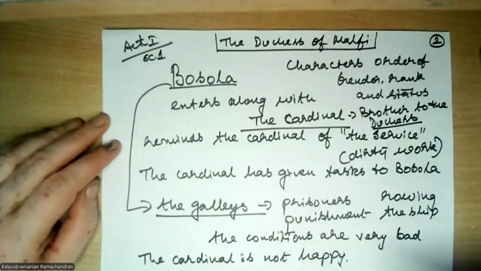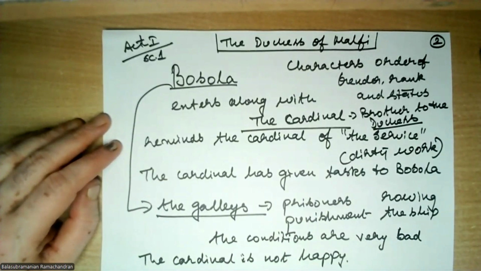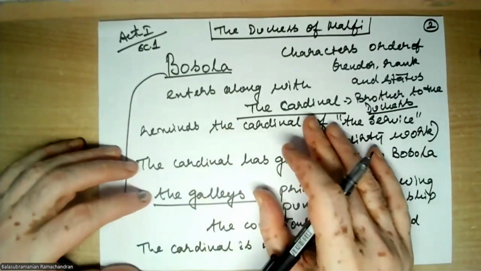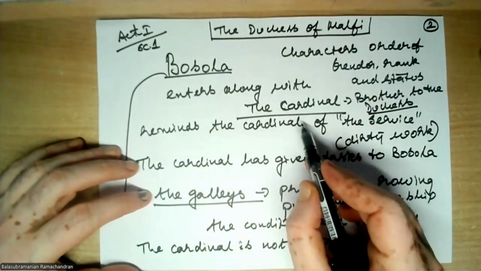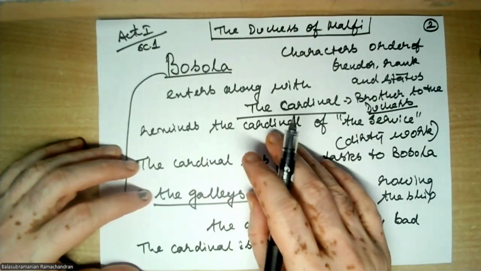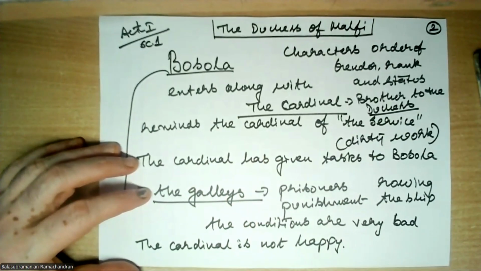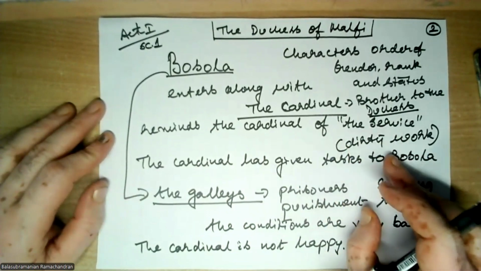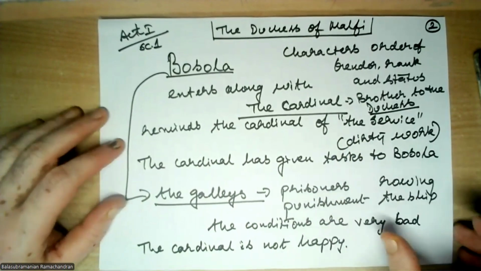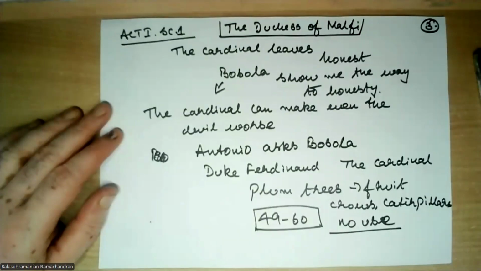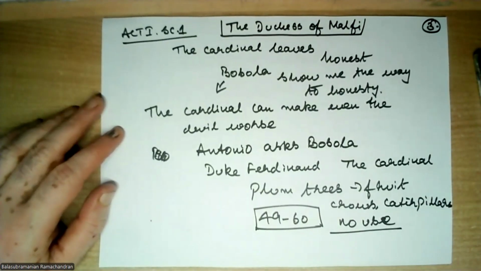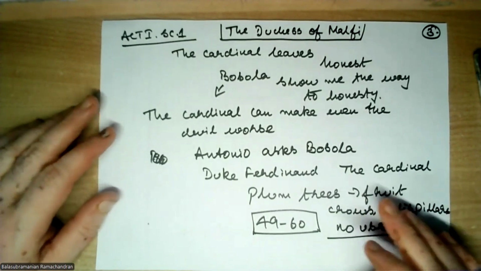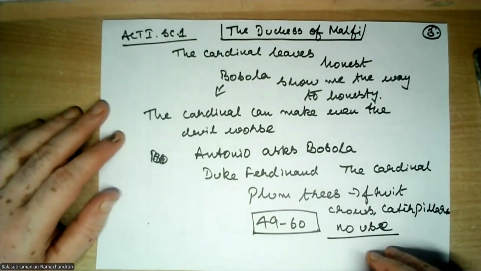And then we meet two characters, Bosola and the Cardinal. Remember, they are major characters, and we'll be meeting them again and again. Bosola reminds the Cardinal that he has done a lot of service to him. The Cardinal is not happy about listening to this, precisely because by service he means dirty work. The Cardinal tells him to try to be honest, and he leaves. Bosola is angry that the Cardinal has not listened to him completely.